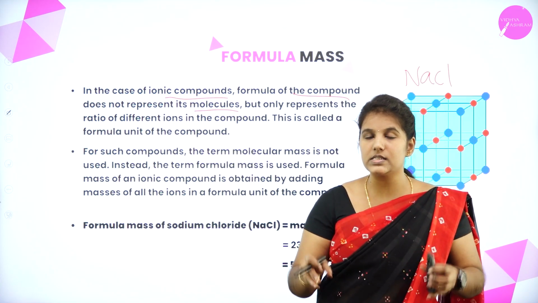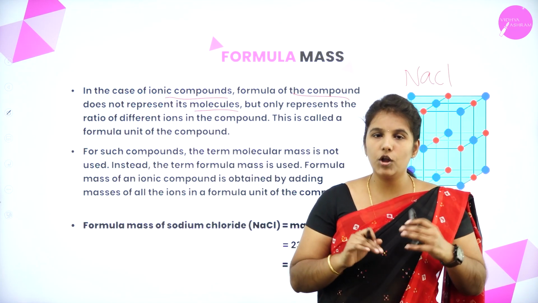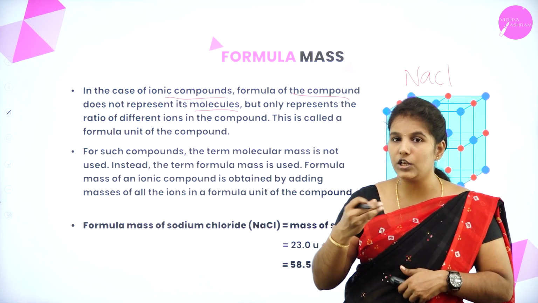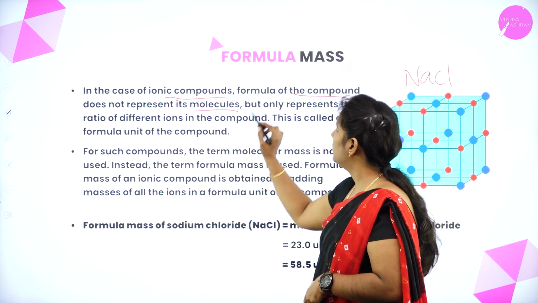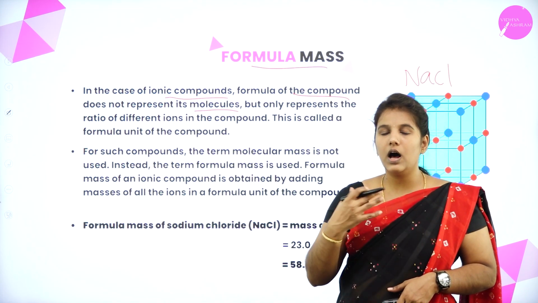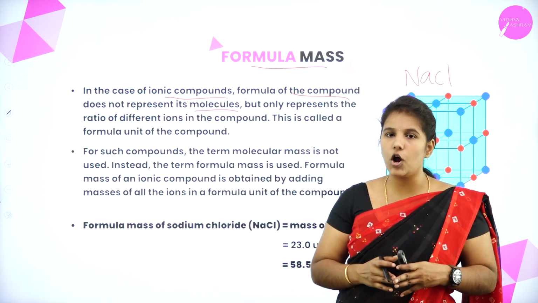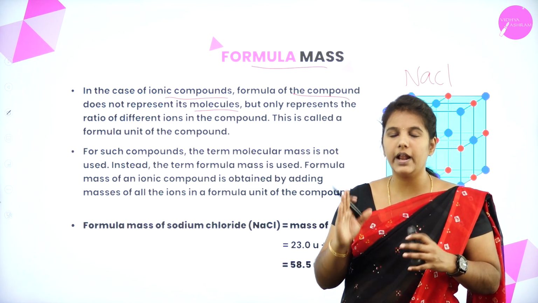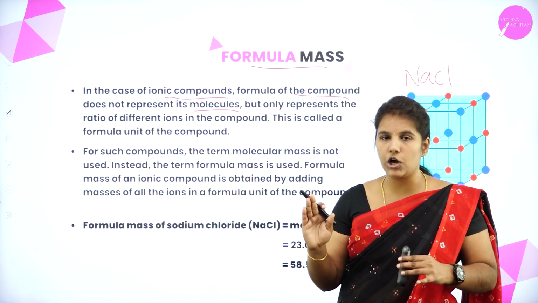In such cases, how to find the molecular mass? It's very difficult, no? That is why we define a new word known as formula mass. We cannot say it is a molecular mass. We have to call it by the name formula mass. It is suited only for the ionic compounds.